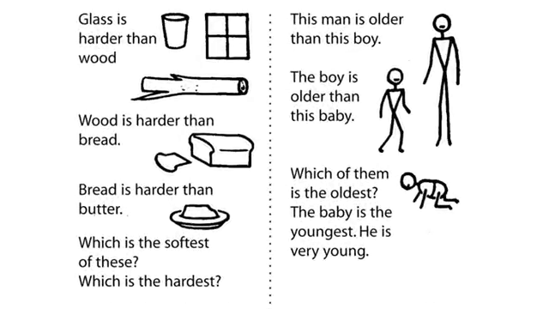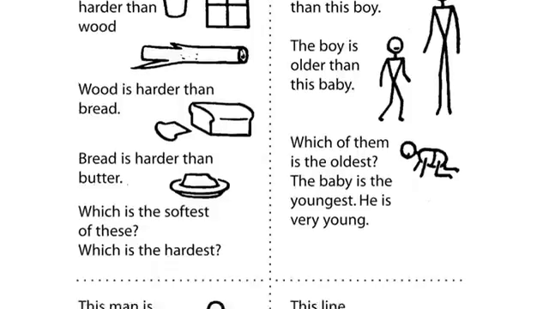Glass is harder than wood. Wood is harder than bread. Bread is harder than butter. Which is the softest of these? Which is the hardest? This man is older than this boy. The boy is older than this baby. Which of them is the oldest? The baby is the youngest. He is very young.